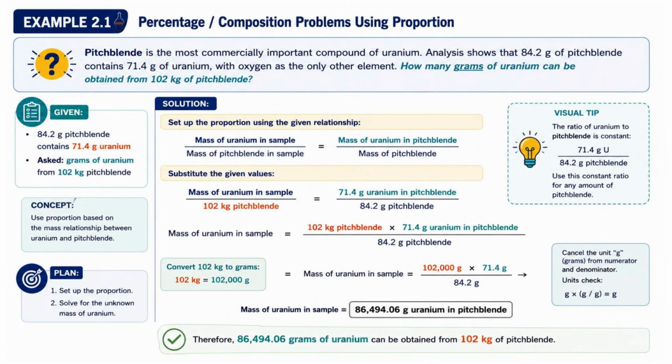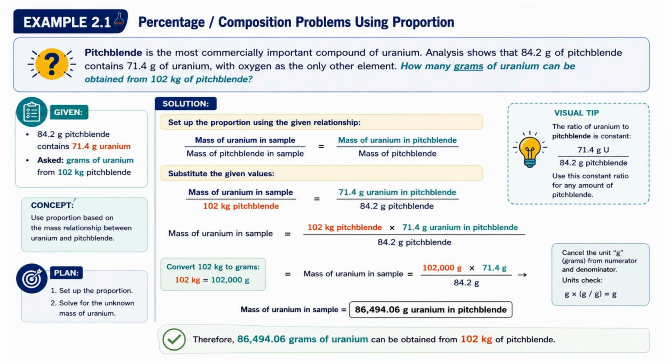Now, we simply multiply 102,000 times 71.4 over 84.2. And using the calculator, we obtain 86,494.06 grams. Therefore, the sample contains 86,494.06 grams of uranium. So always perform a unit check.